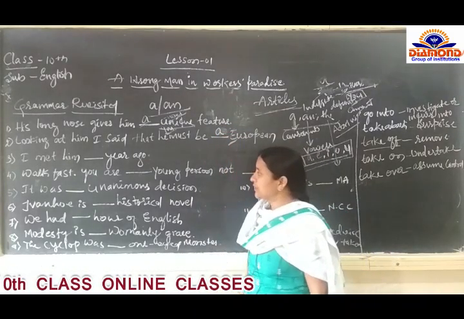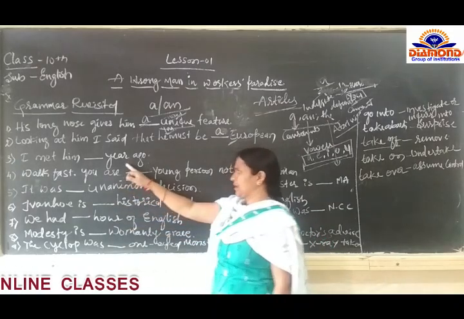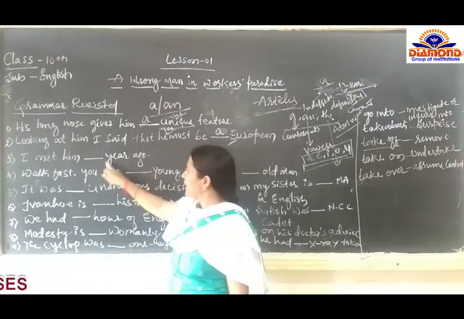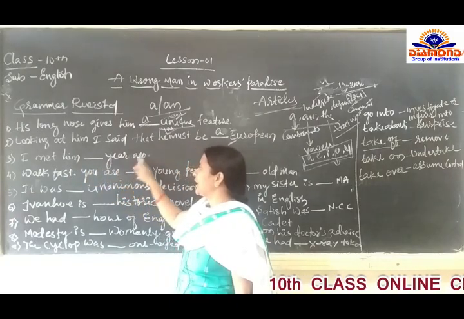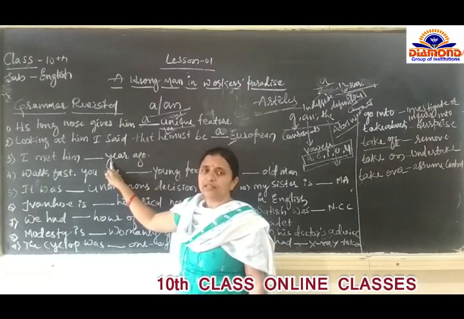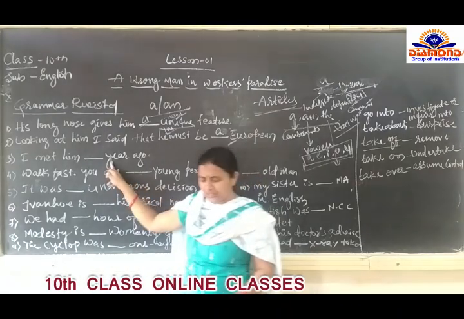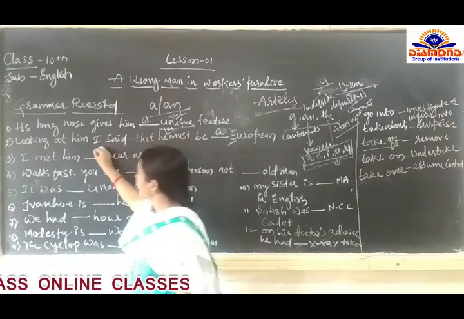Then let's go for the third example: I met him dash year ago. Here Y is a consonant, so we are going to use "a".